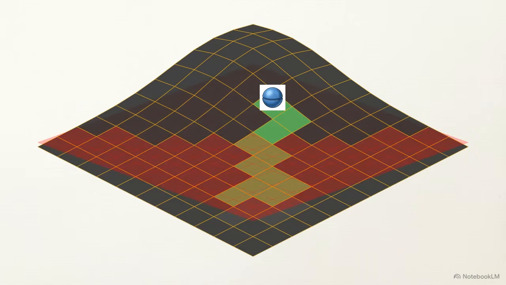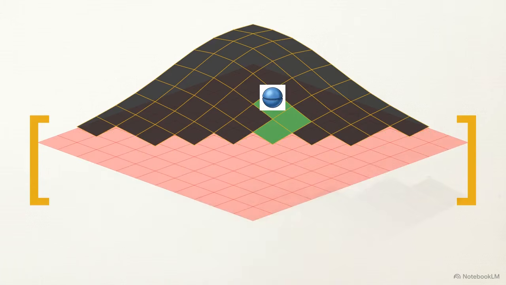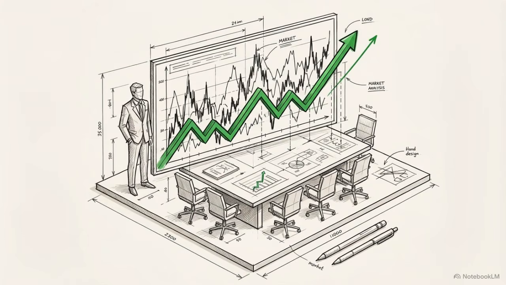To manage risk during this climb, the agent employs a meta-heuristic technique called branch and bound. Branch and bound is an optimization method that calculates upper and lower limits to rule out invalid paths. By setting strict mathematical limits, the algorithm severs and discards entire sections of the market landscape that violate the bank's maximum risk tolerance. Meta-heuristics grant financial institutions the capacity to optimize returns aggressively, even when the market environment remains unpredictable.